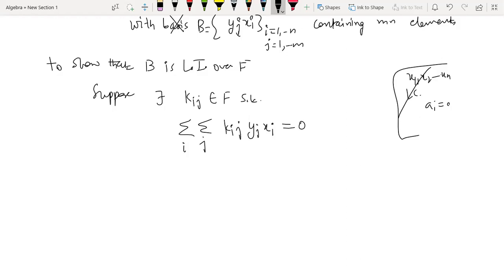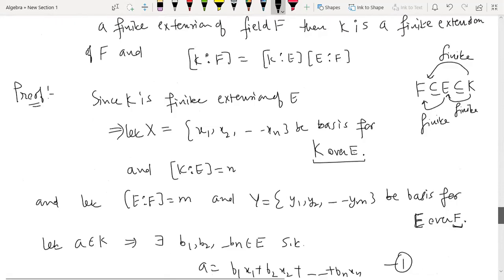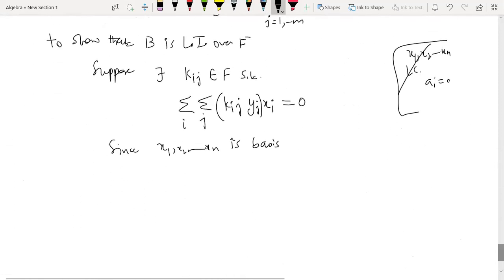Now how are we going to show that? For that you just write it like this, that since x1, x2, xn is a basis, you remember in the beginning we assumed this set x1, x2, xn is a basis, so that means उसके सारे elements क्या हैं, linearly independent. So since x1, x2, xn is a basis, it implies all xi's are linearly independent. It implies what?